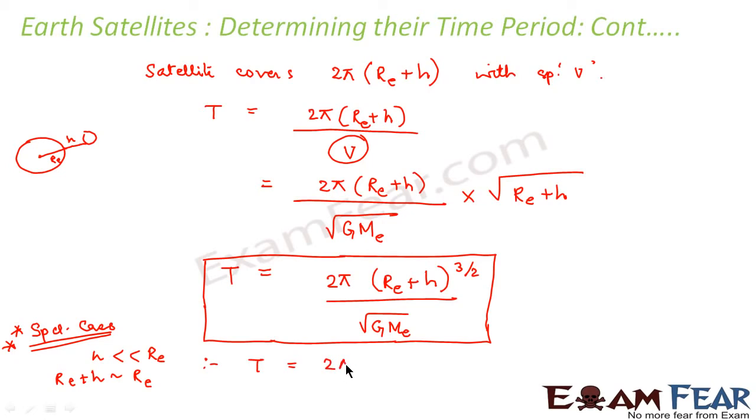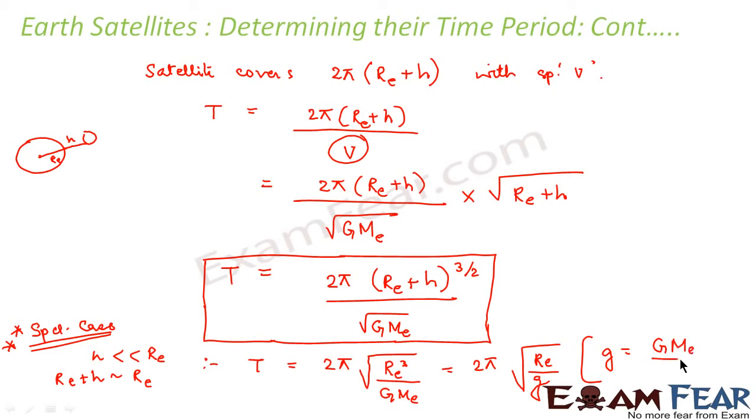So T will be equal to 2π root over RE cube divided by GME. Now this we can write in terms of acceleration due to gravity as root over RE divided by g, because g is equal to GME by RE square.